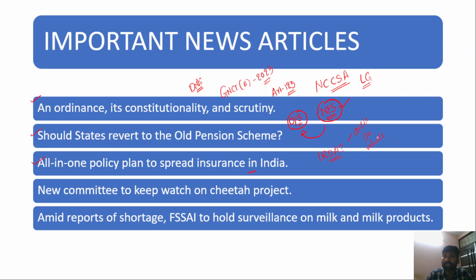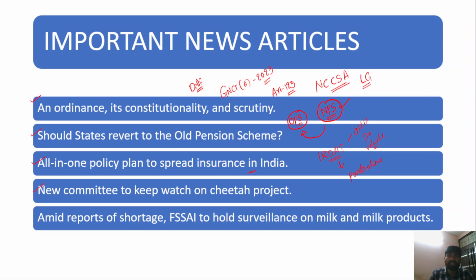So all these insurance forms will be covered under a single umbrella policy. Therefore, the Insurance Regulatory and Development Authority of India hopes that it would increase insurance penetration in India, because in India the insurance penetration is very low. So we will discuss what this all-in-one policy plan is and how it could increase the penetration of insurance cover across India.